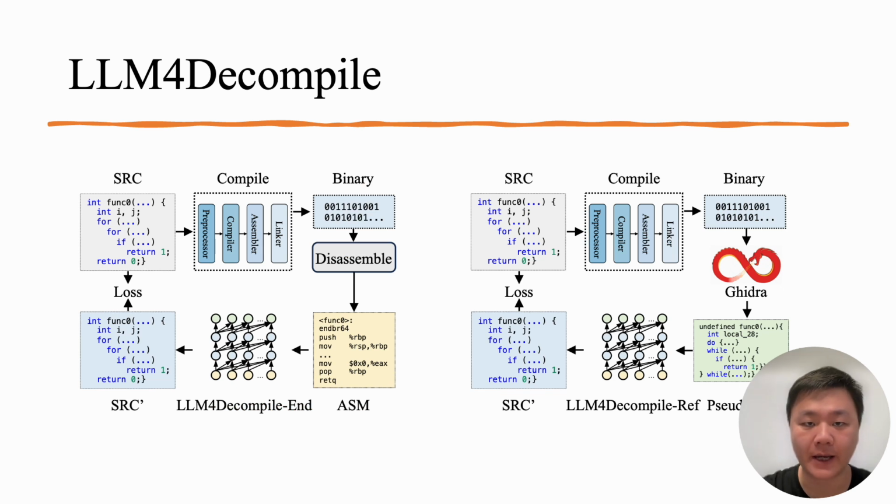So here's our work, LLM4Decompile. It works both directly on the assembly and refines the decompilation results from Ghidra. The framework is straightforward. For source code, we first compile it to a binary and get the disassembly or pseudocode. Then we train LLM4Decompile to generate the source code, and calculate the loss between the generation and ground truth.